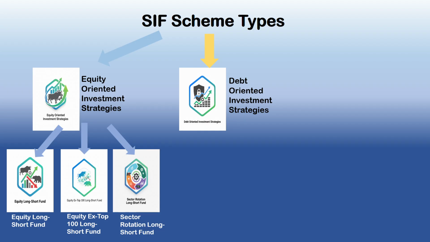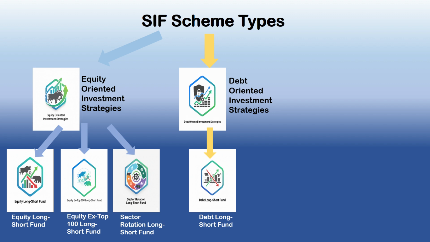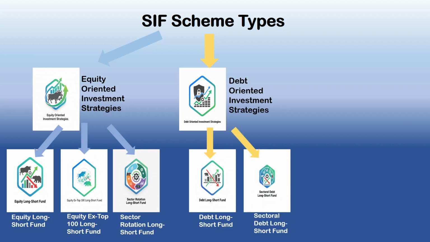There are two types of funds under these strategies. First is the debt long short fund. In this type of fund, the investment is in a variety of debt instruments across different durations. It uses unhedged short exposure through exchange traded debt derivatives to benefit from an expected rise in interest rates or debt market volatility. And the second fund under this strategy is called the sectoral debt long short fund.